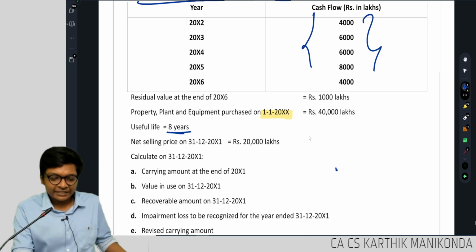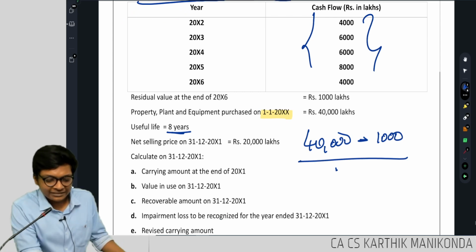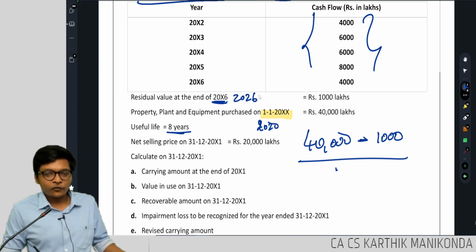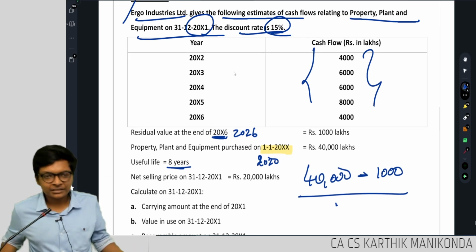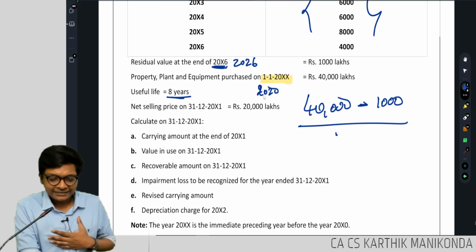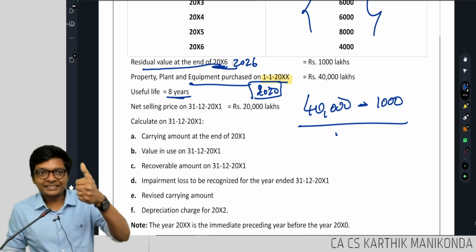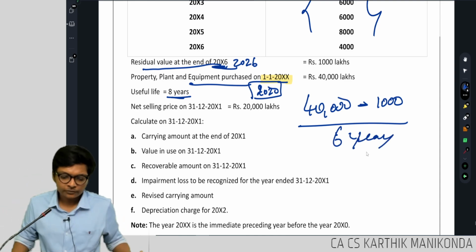So how to compute depreciation? 40,000 minus residual value of 1,000, divided by how many years? At the end of 2026 you keep this as 2020, this is 2026. So the asset is going to be used for how many years, guys? 6 years, correct? The asset is purchased on 1/1/2020, residual value at the end of 2026, that means 6 years. So divided by 6 years, how much are you getting, guys?